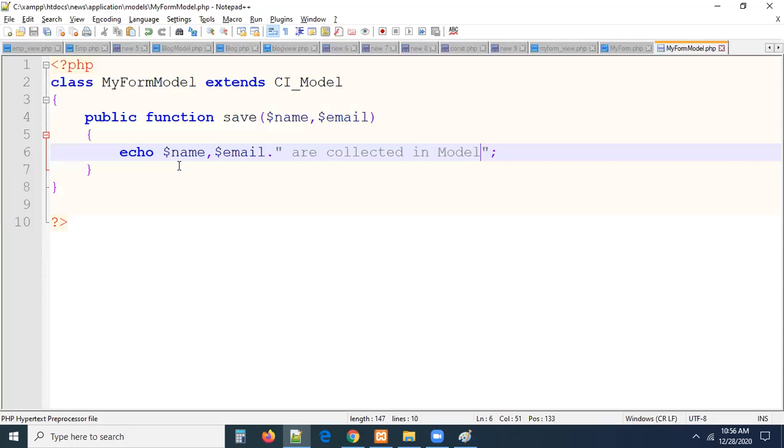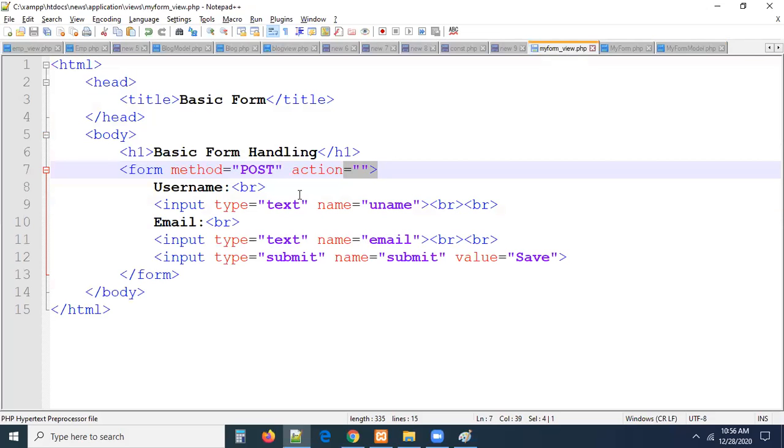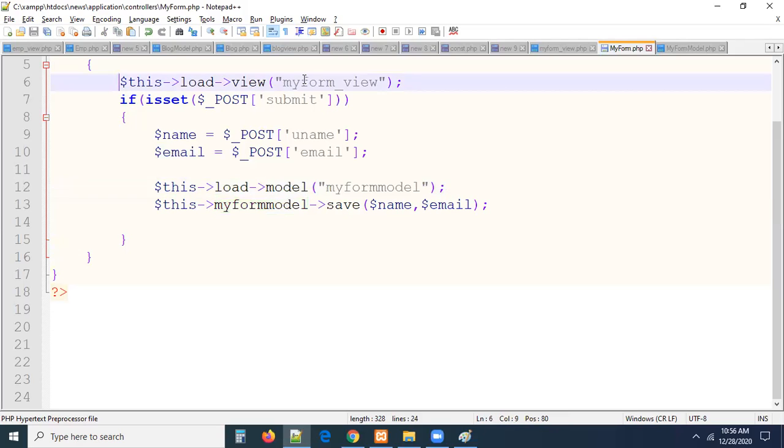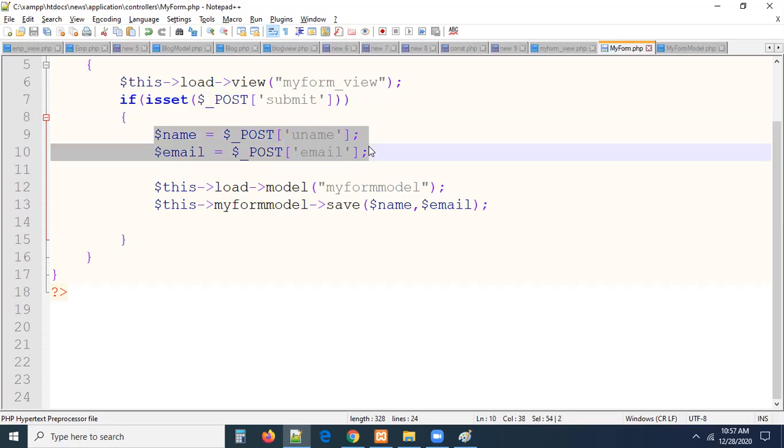Right, this is exactly it. Whatever data we are entering in the form, remember carefully, first we created a form. This form should be displayed on the front end. It cannot be displayed automatically. That's why we loaded it in a controller. This is the view loaded here. Once the view is loaded, we have to submit the form. After submitting, we have to collect the data, right? How do I know whether the form is submitted or not? In core PHP, generally we write this condition, whether the form is submitted or not. If the form is submitted, collect the data. After collecting the data, only then I'm loading the model.